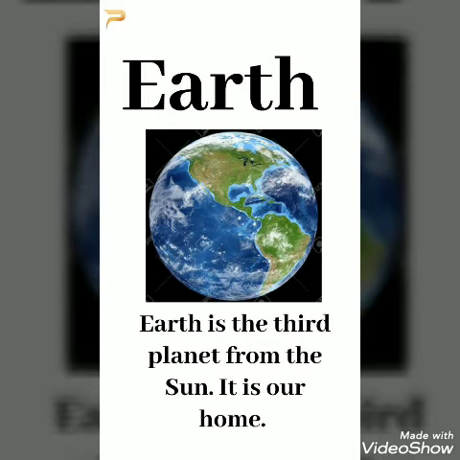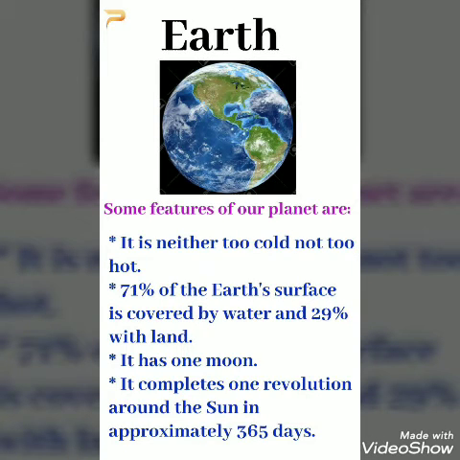Earth. Earth is the third planet from the Sun. It is our home. Some features of our planet are: it is neither too cold nor too hot. 71% of the Earth's surface is covered by water and 29% with land. It has one moon.